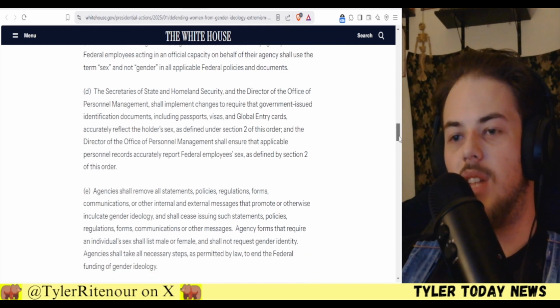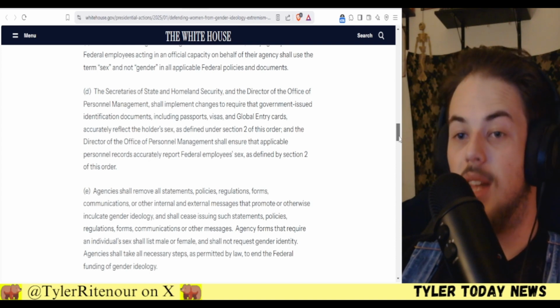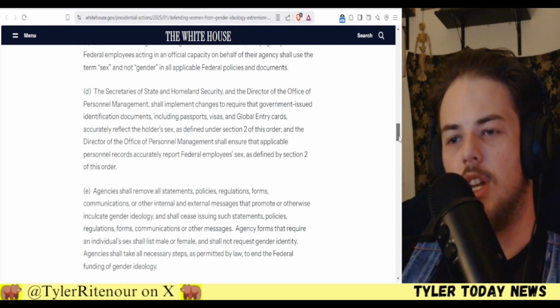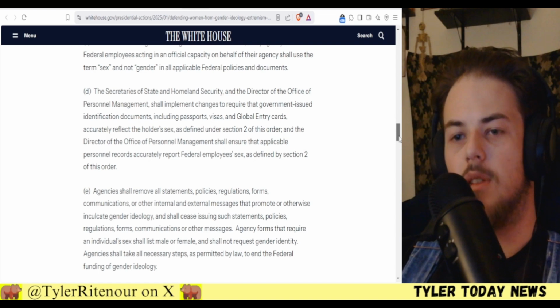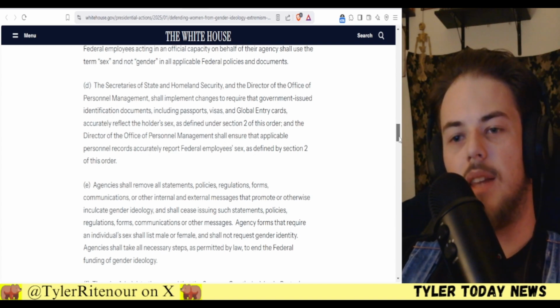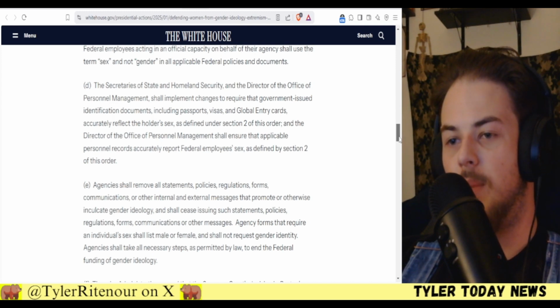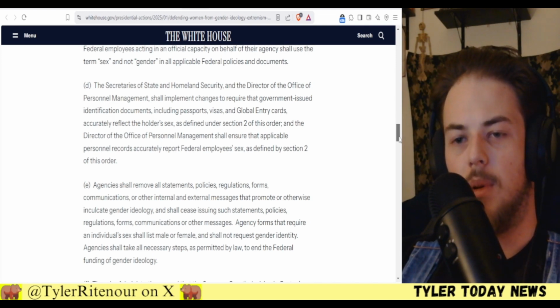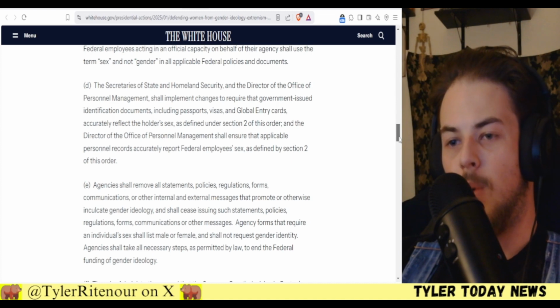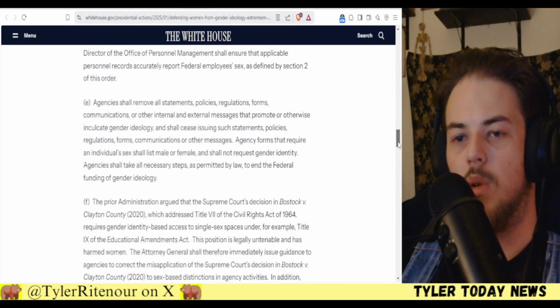The Secretaries of State and Homeland Security and the Director of the Office of Personnel Management shall implement changes to require that government-issued identification documents, including passports, visas, and global entry cards, accurately reflect the holder's sex, as defined under Section 2 of this order. And the Director of the Office of Personnel Management shall ensure that applicable personnel records accurately report federal employees' sex, as defined by Section 2 of this order.